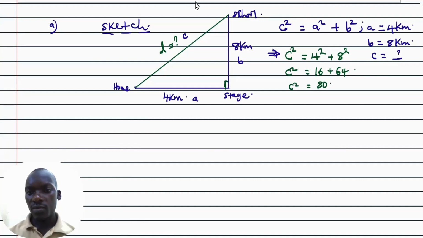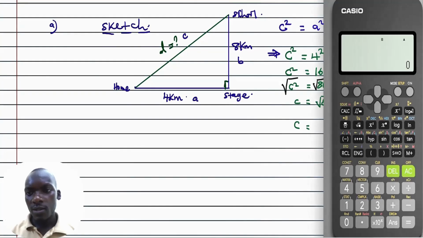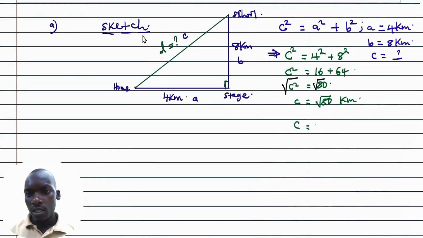To get the value of c, we simply take the square root on both sides, and we are going to consider only the positive one. So our c is going to be equal to the square root of 80, in kilometers. We can use a calculator, and the square root of 80 gives us 8.9443. We can now put it to one decimal place. So our c is approximately equal to 8.9 kilometers.